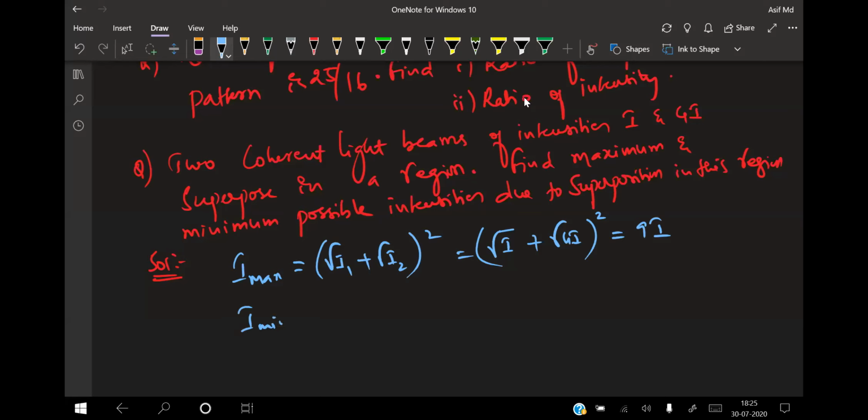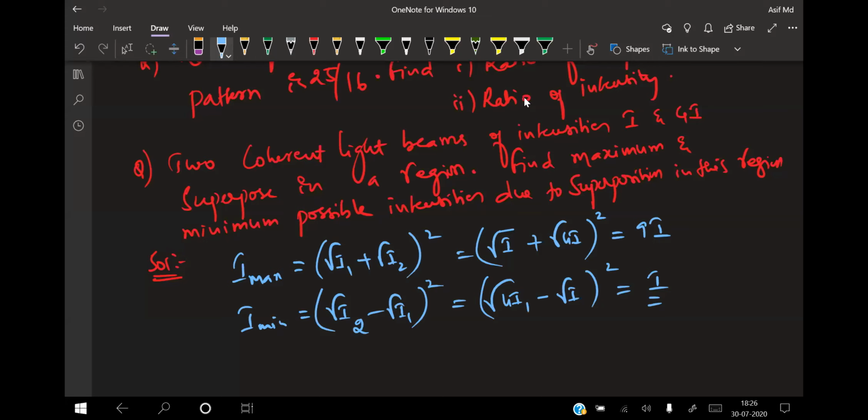In the same way, for the minimum intensity, I write the higher value minus the lower value. So Imin is root of I2 minus root of I1, whole square, which becomes root of 4I minus root of I, whole square. So that will be your answer. Clear? Clear for everyone?